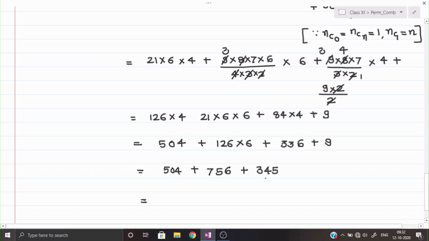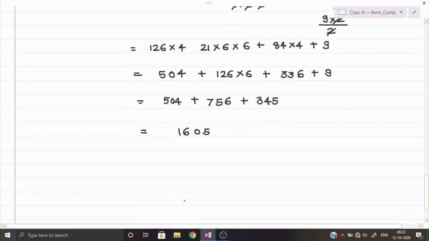Okay, so once we can add all of them, 6 plus 4 is 10, 10 plus 5 is 15, carry 1, 5 5s are 10, then 0, 4 plus 7 is 11 plus 5 is 16. So according to me it is coming 1605. We can check it once again afterwards. If any calculation mistake is there, I will correct it and then I will send you the notes.